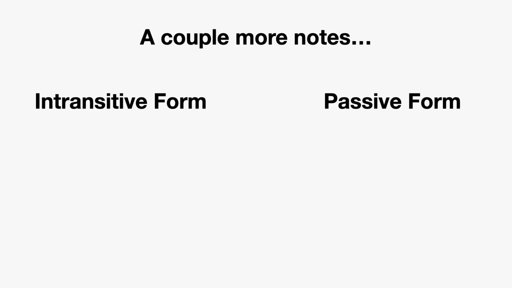A couple more notes here. Sometimes people get confused between the intransitive form and the passive form. These are different things. So a lot of verbs have a transitive form and an intransitive verb form. Like the verb pachawal, to cook. You can also say pachidal, which is like to be cooked. Or in English, you can use to cook for both. One is you're cooking something. The other one is something is being cooked.